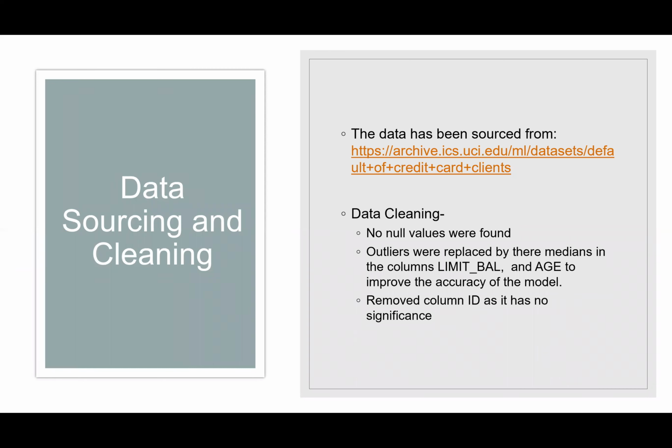Data sourcing and cleaning. The data has been sourced from the UCI website, and for data cleaning, no null values were found. However, there were some outliers in limit balance and age, and these outliers were replaced by the median of the respective columns. Also, ID is not significant, hence we removed it.